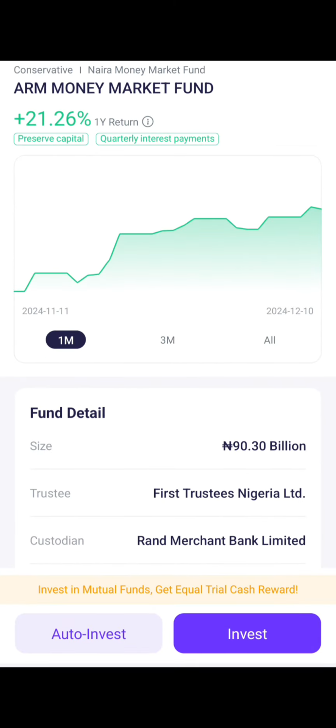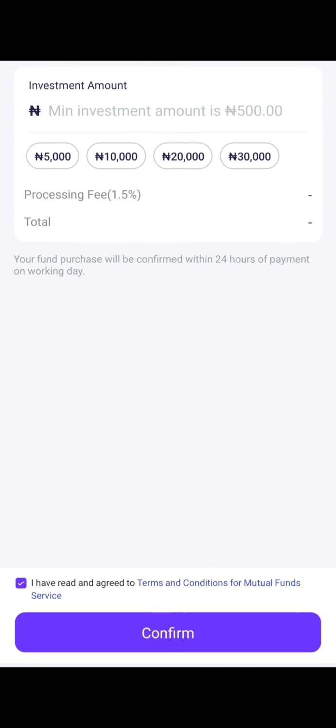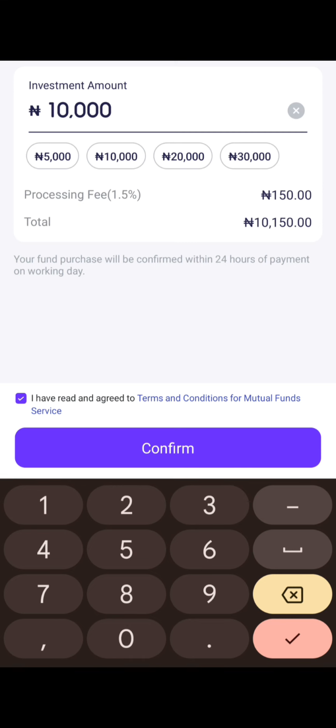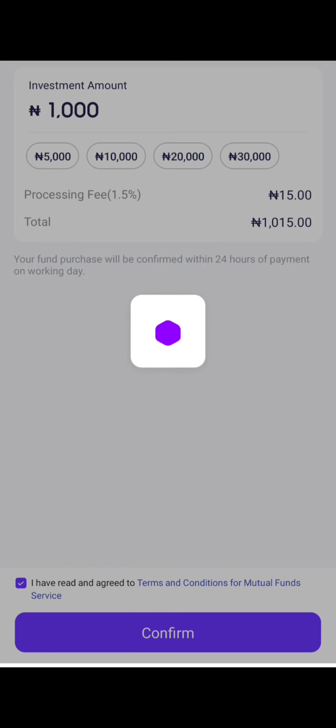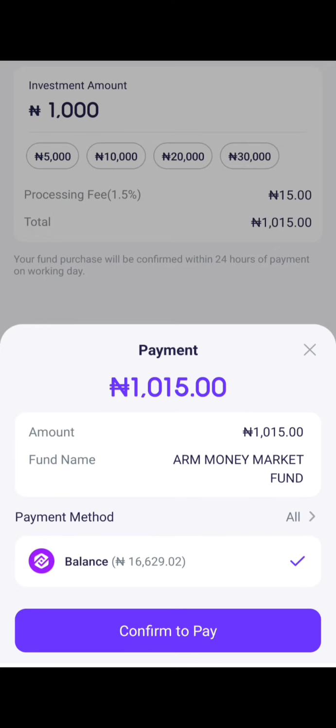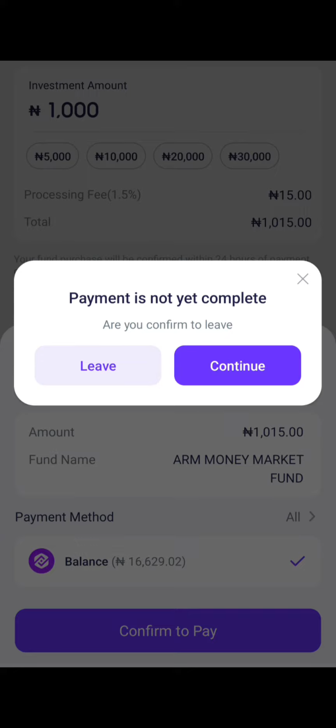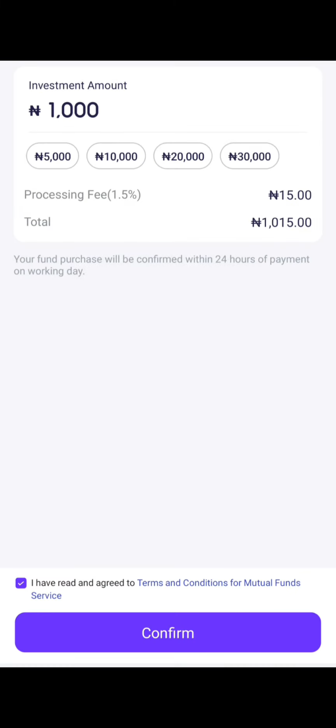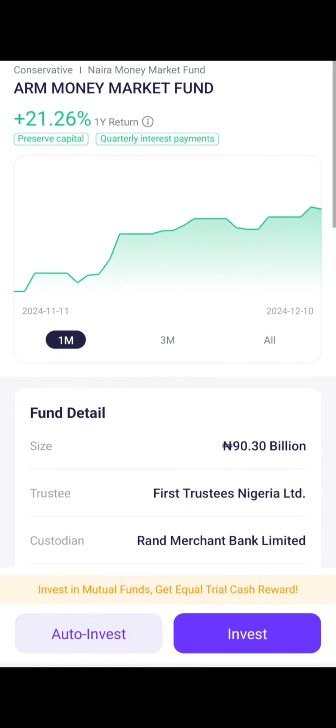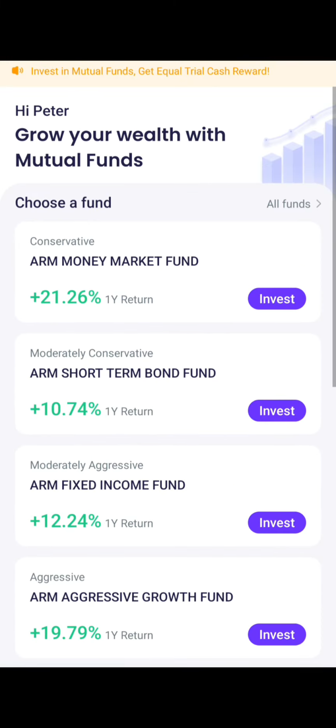Like this ARM money market fund, let me type 1000 naira. You see, you can put 1000 naira, and their fee is 15 naira. You can just click on confirm. Me, I don't have money now. I would have bought, but let me just leave it like that. Just click on confirm pay, and then every day they'll be giving you updates about the amount of money that is adding to your portfolio every day.